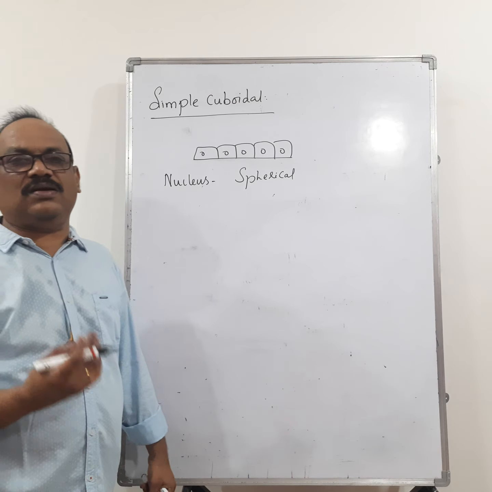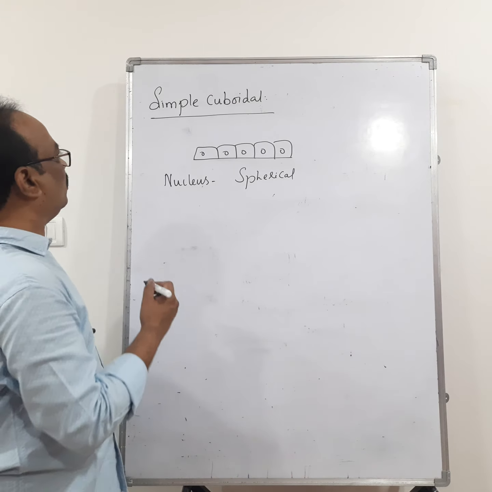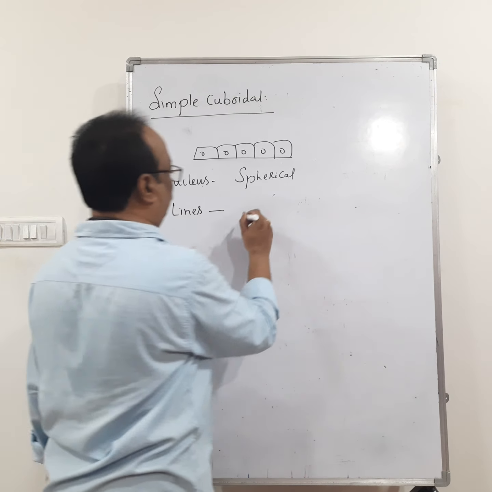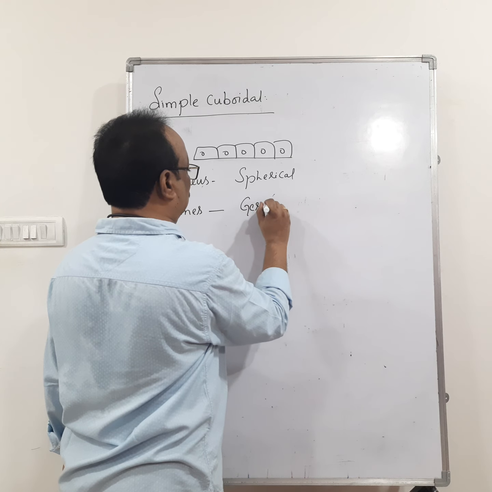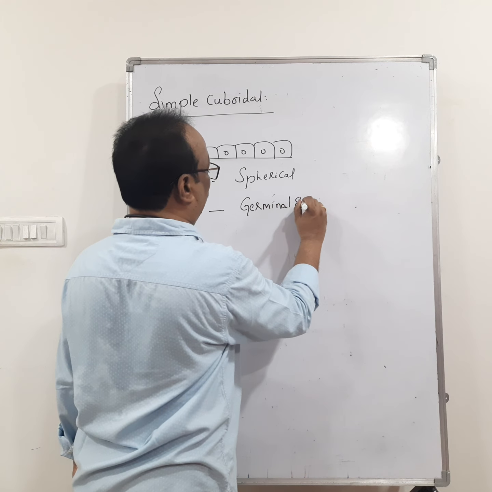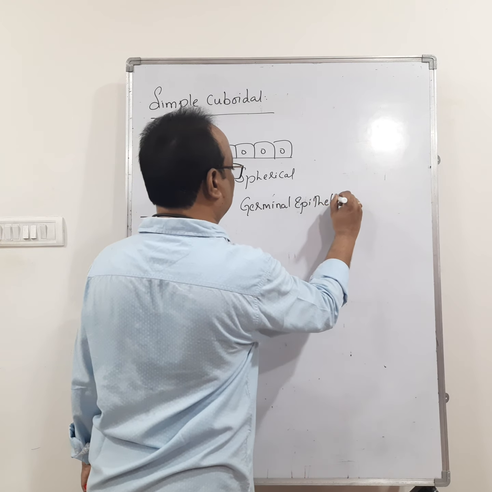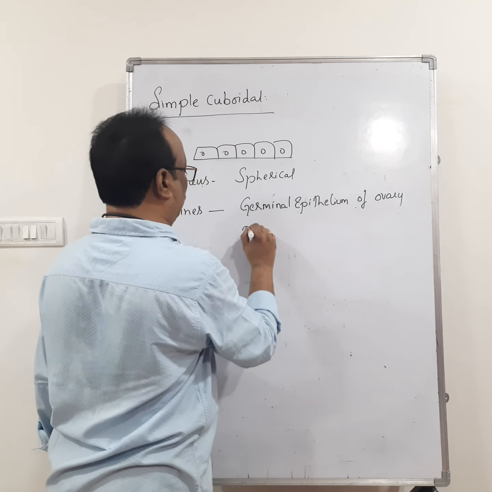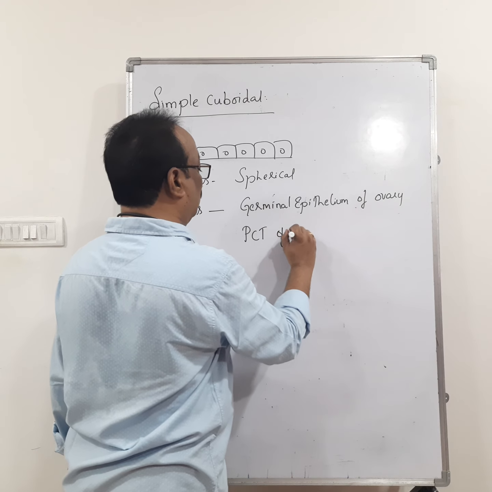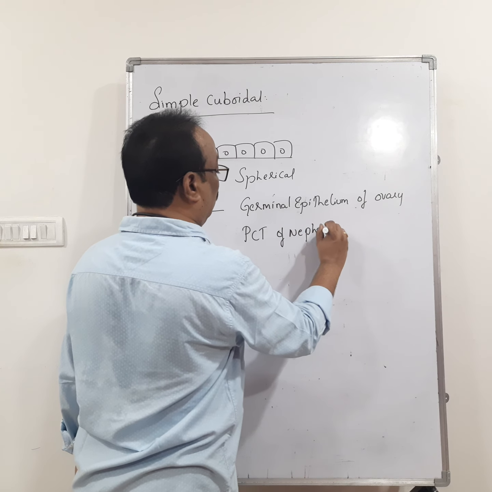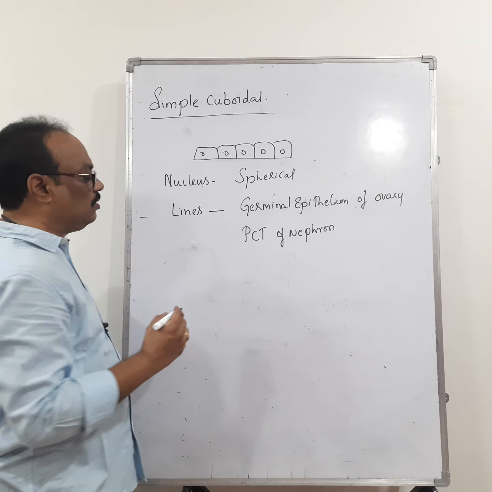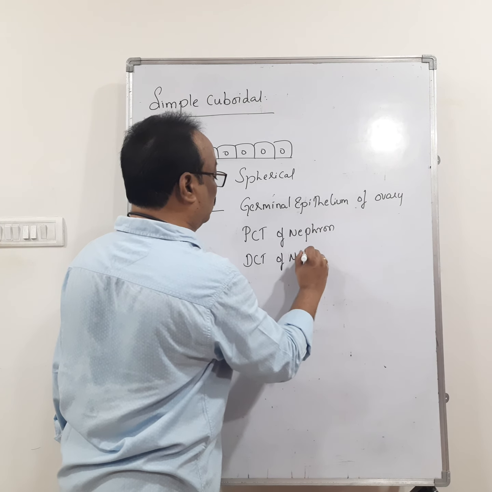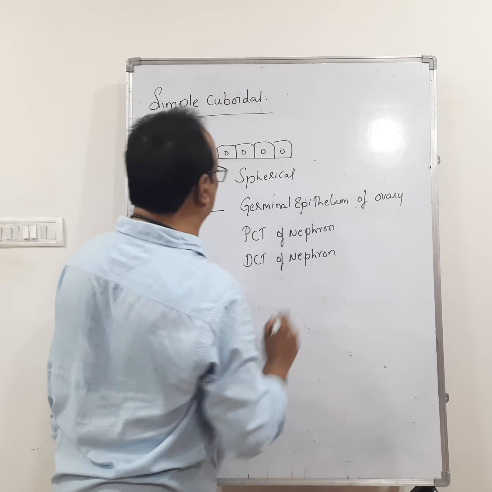Then where is it present? The simple cuboidal epithelium lines the germinal epithelium of the ovary. And in the kidney, it lines the PCT of the nephron, that is the proximal convoluted tubule, and the DCT of the nephron, that is the distal convoluted tubule.